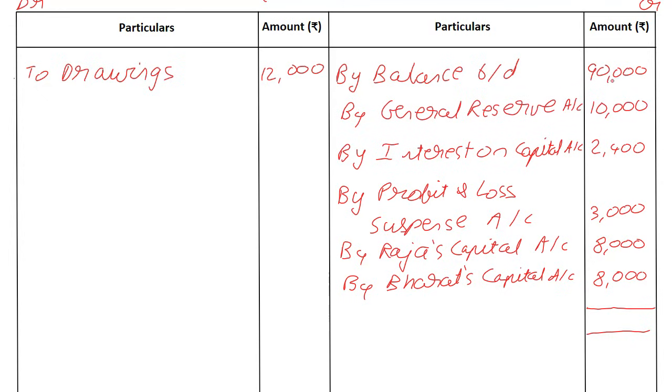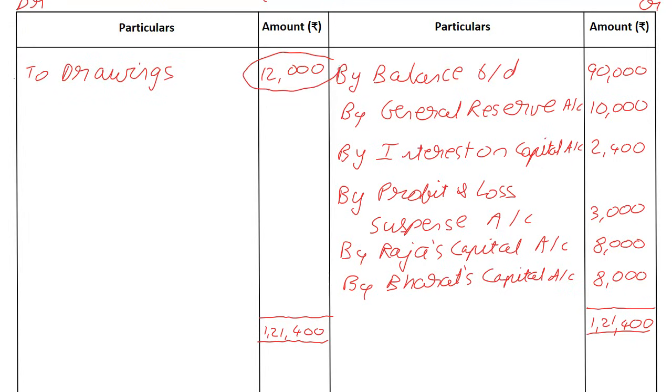If we add this up, we have 1,16,000 plus 2,400, which is 1,21,400. The total of the heavier side we write on both the sides, and then we subtract everything on the lighter side.